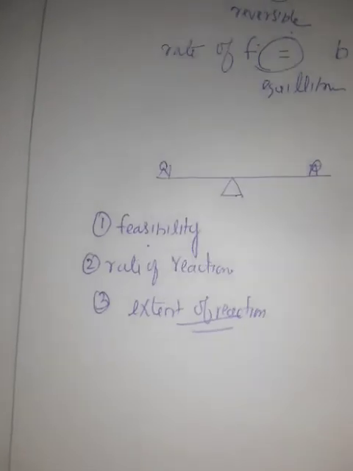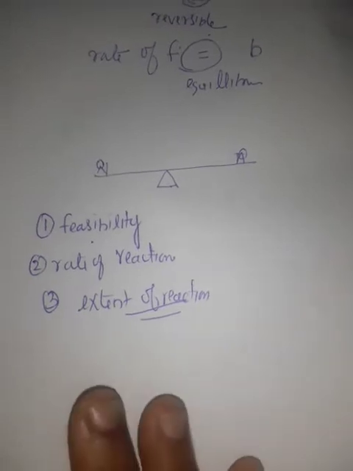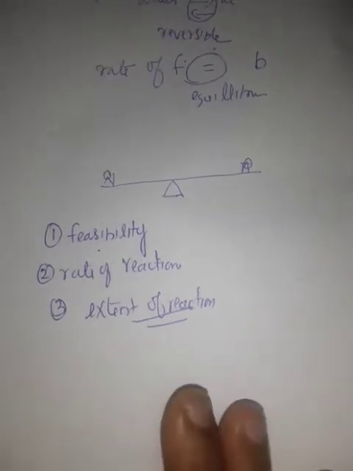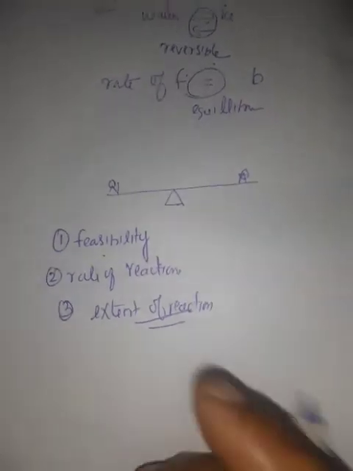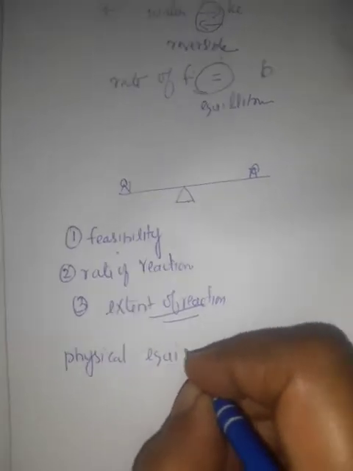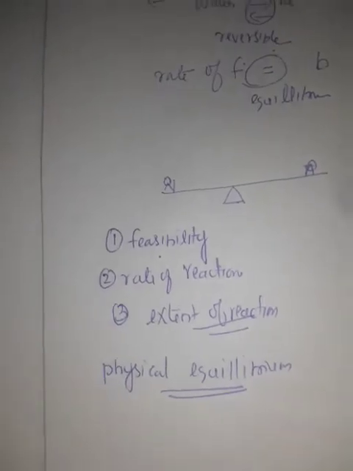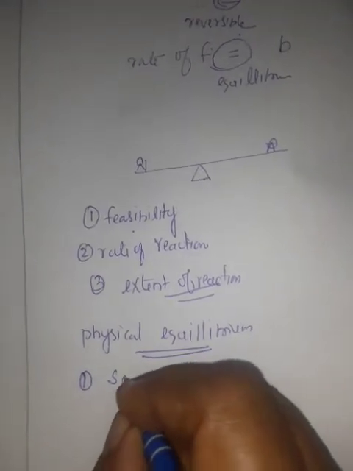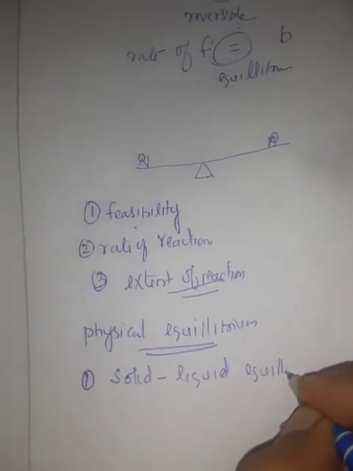So we are going to learn about physical equilibrium. Equilibrium, as just explained, means the forward as well as the backward action should be equal. In physical equilibrium, the different phases, solid, liquid, gas, do not change with time. That is called physical equilibrium. Number 1, solid-liquid equilibrium.